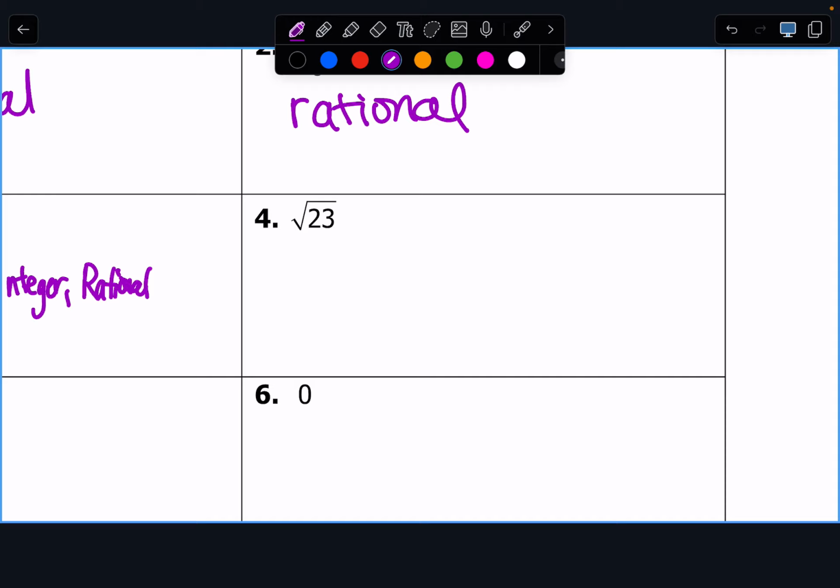Square root of 23. Is 23 a perfect square? It is not. So the square root of 23, where is it going to live? What'd you say, Shannon? Good. It is an irrational number. Since we have a square root and the number underneath isn't a perfect square, that is going to be a non-repeating, non-ending decimal. We don't have time for that guy. Irrational. Don't argue with him.